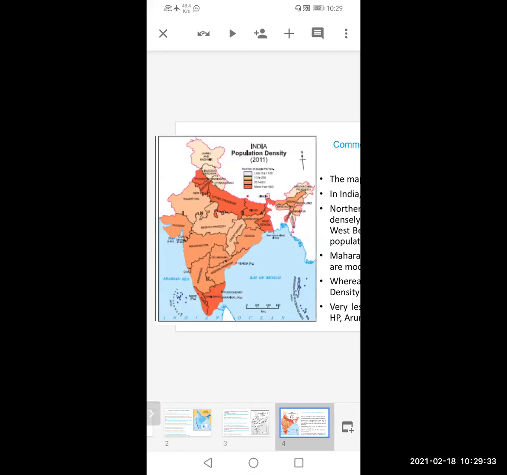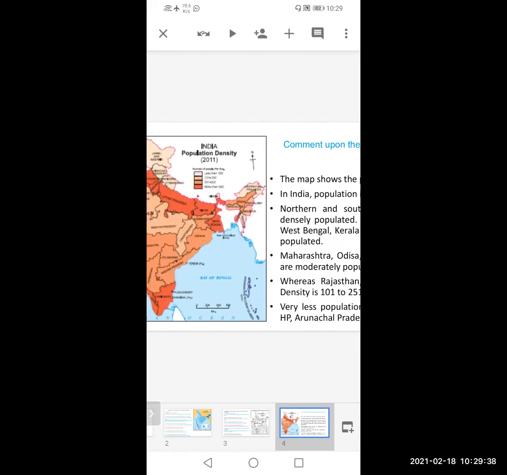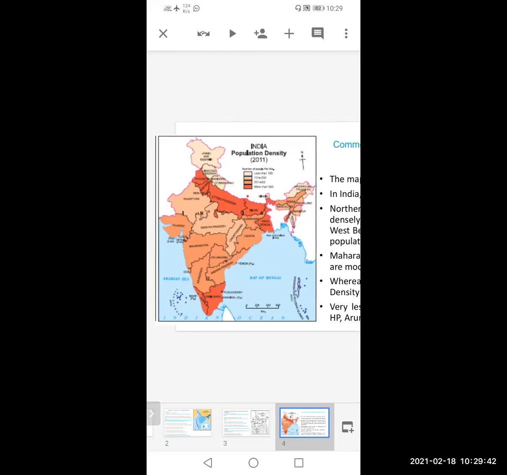So in this case, you don't get any question regarding the map. Just you have to observe the map and you have to comment on it. So you can start writing by the name of the map, what this map actually shows. So this map shows the population density of India. And then state wise you can perfectly write.